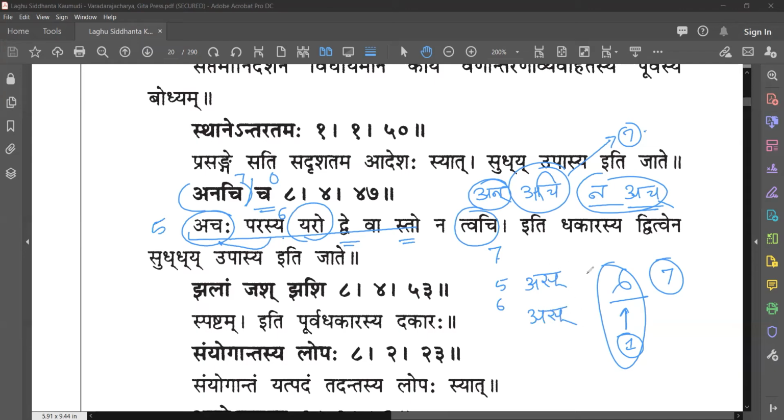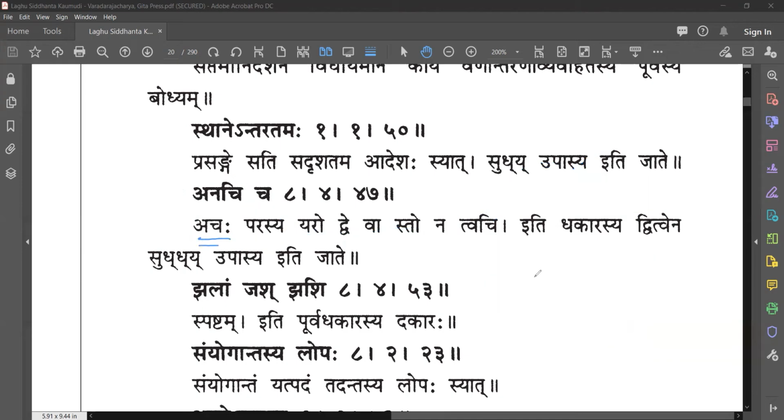At one place it will be nasi, and the other Shashti will be nas. Nasi and nas will both become as. So everywhere you will see Shashti and Panchami Ekavachana will almost look the same. So Achaha can mean Panchami, and can also mean Shashti. But here, Achaha Parasya, this Achaha will be taken as Panchami. That will be Purva Nimitta.